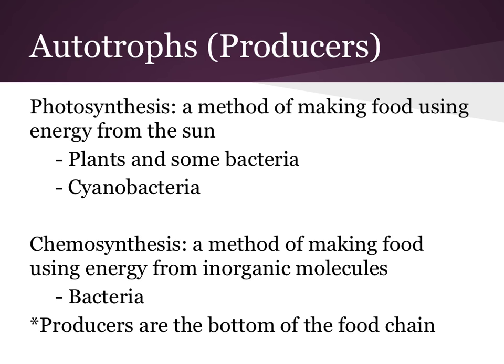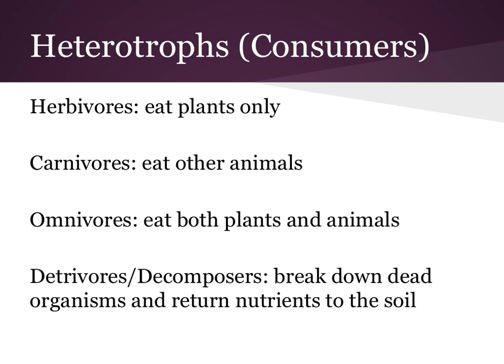But the main part is that producers are the bottom of the food chain. They are the very first thing that everybody else consumes in order to transfer energy. So they grab the sunlight to transfer the energy from the sun, and then they're going to pass it on to the rest of the individuals in their ecosystem.